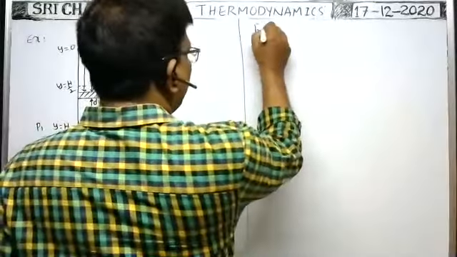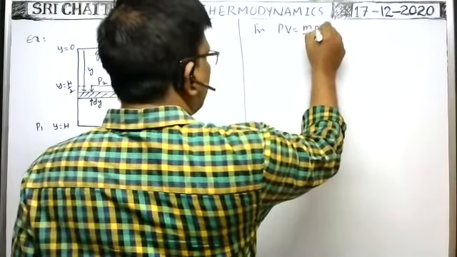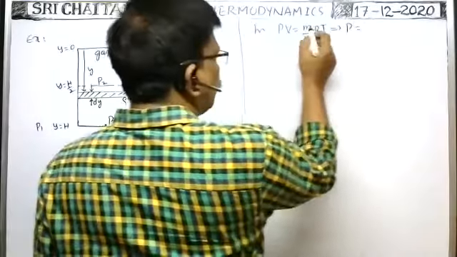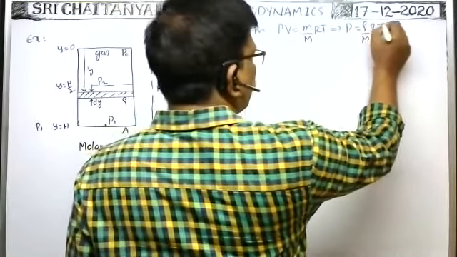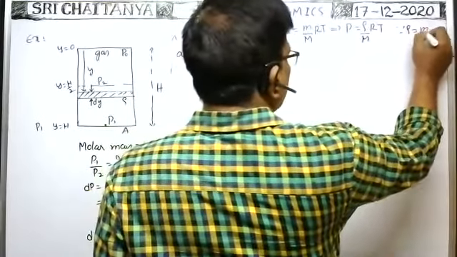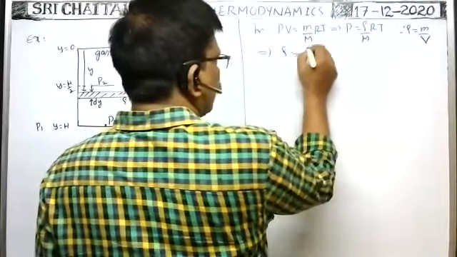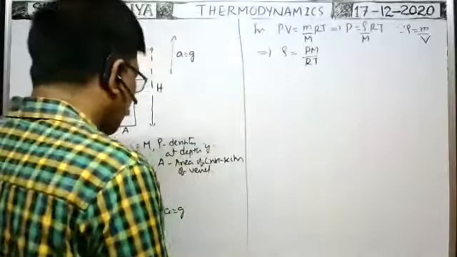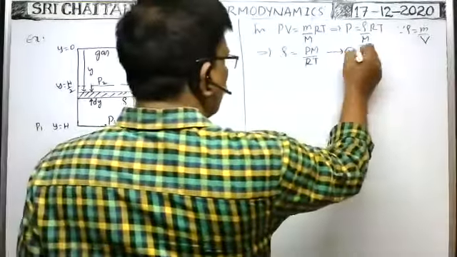From the ideal gas equation, PV is equal to nRT. n means mass by molecular weight, so PV = (m/M)RT. That implies P is equal to mass by volume, which is density, by M into RT, since density is equal to mass by volume. From this, rho we can write as PM by RT. Now we substitute here. Therefore, this is equation 1, and this is equation 2. Substituting 2 in 1.